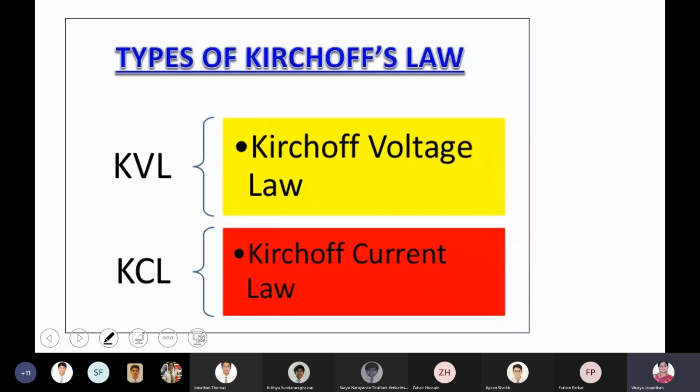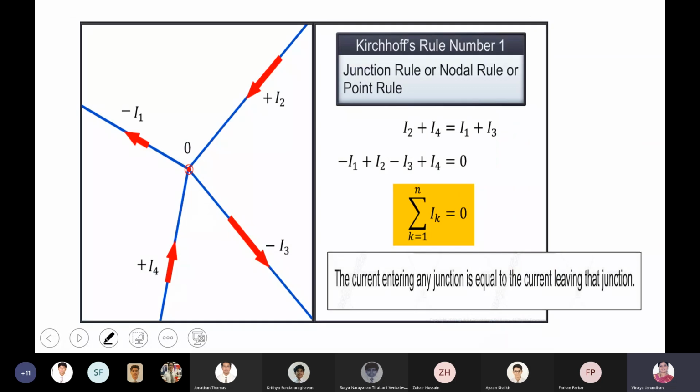Now, what is Kirchhoff's current law? Or we call it a junction rule. When there is a junction, consider four wires which are carrying current. Now listen, boys.